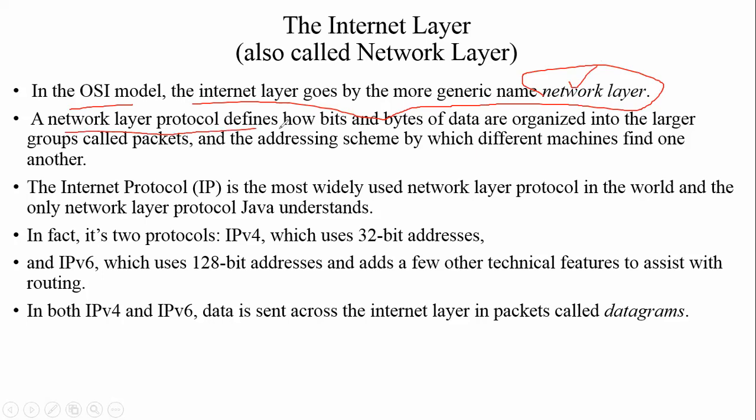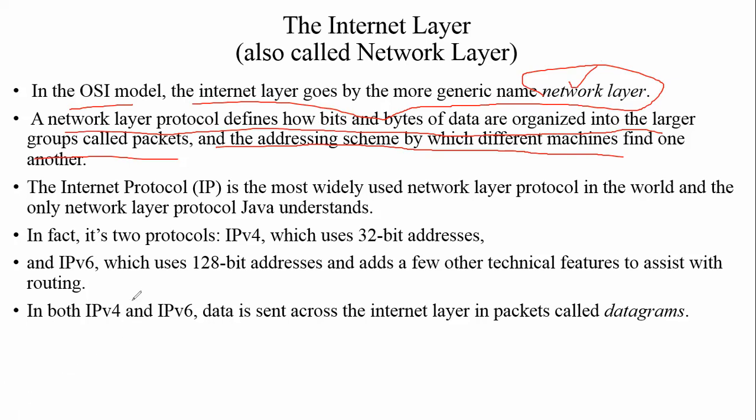Network layer protocol defines how bits and bytes of data are organized into larger groups called packets, and the addressing scheme by which different machines find one another. That means this protocol is used to make packets, and those packets can be transmitted from one computer to another.